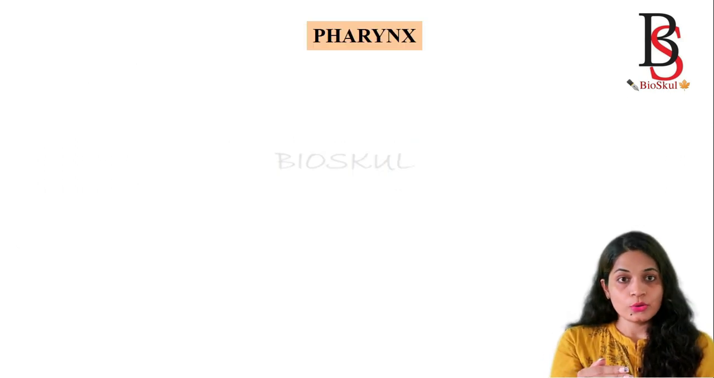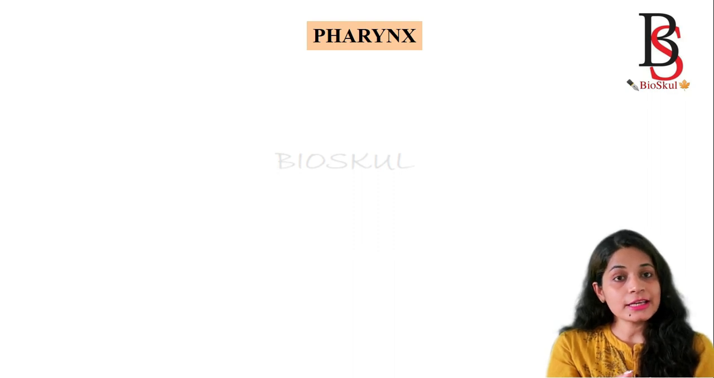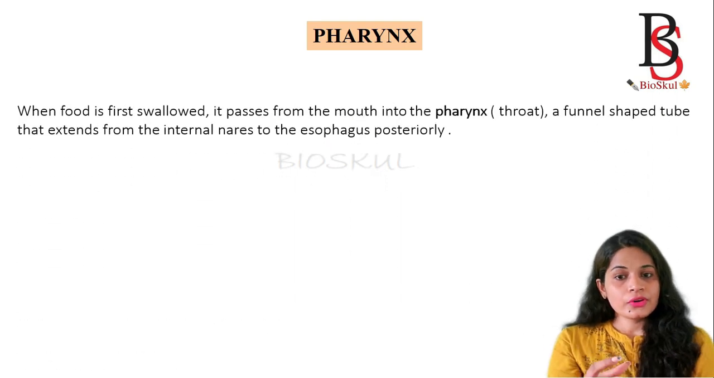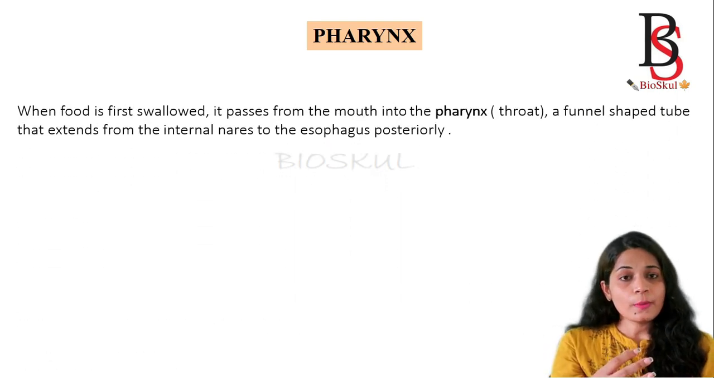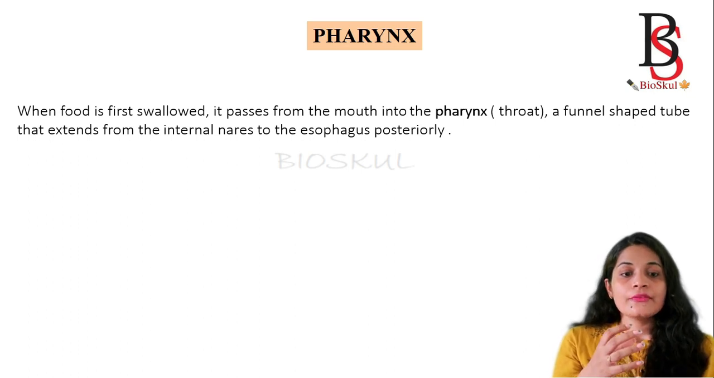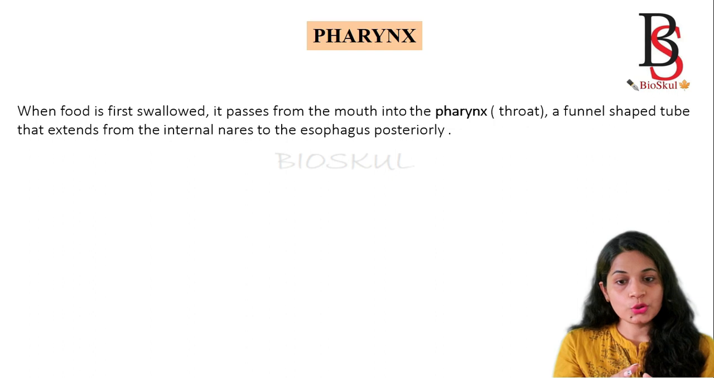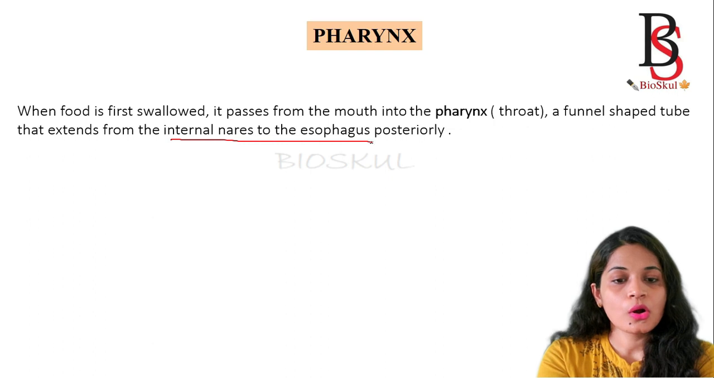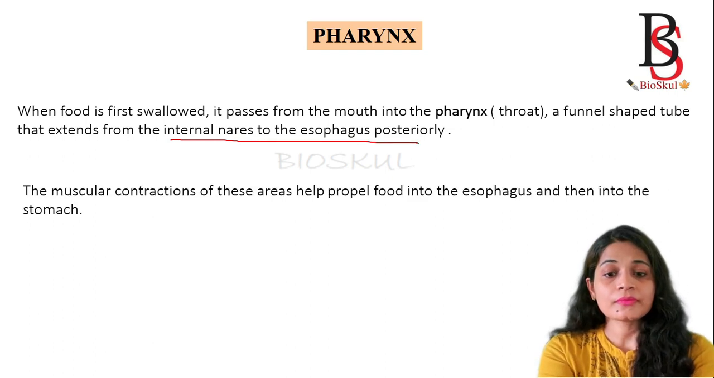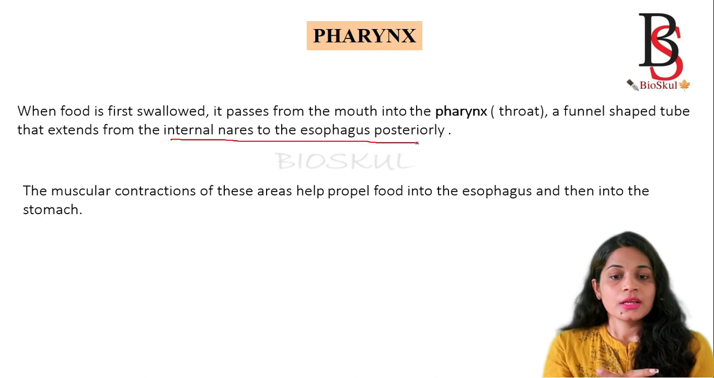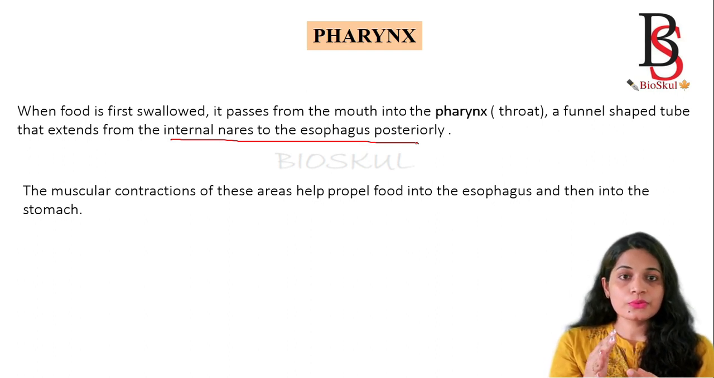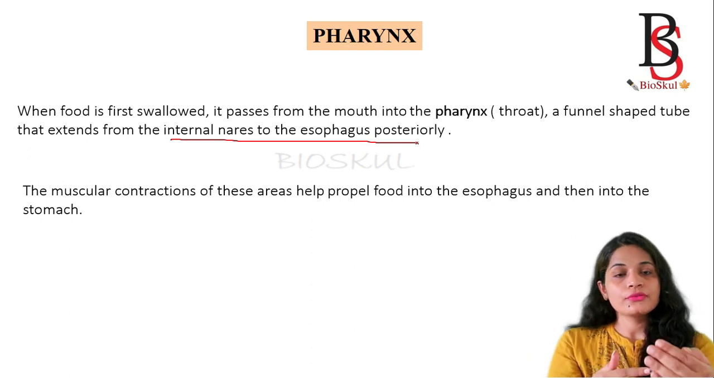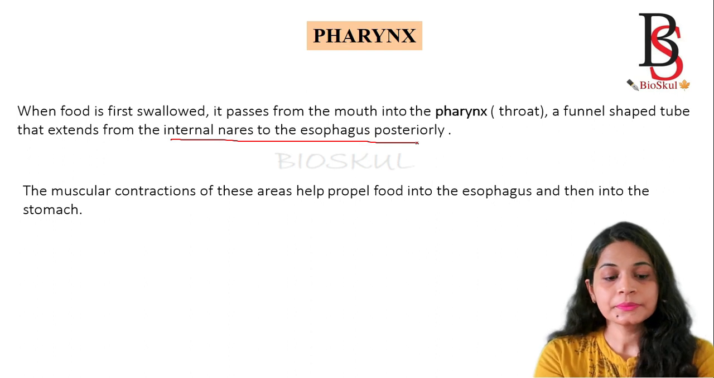Next, after the mouth, what is the second part of the gastrointestinal tract or the alimentary canal? That is the pharynx. When the food is first swallowed, it passes from the mouth to the pharynx. The pharynx is a funnel-shaped tube that extends from the internal nares into the esophagus posteriorly. Muscular contraction helps propel the food from the pharynx to the esophagus. Then from the esophagus, the food will enter into the stomach.